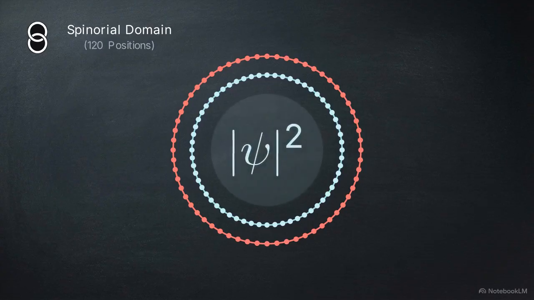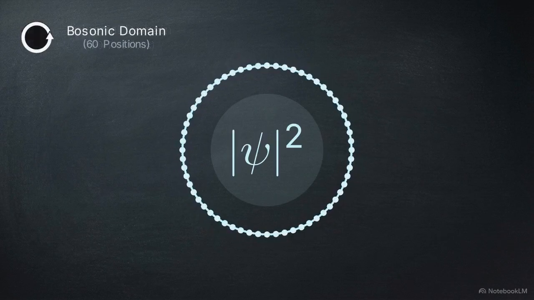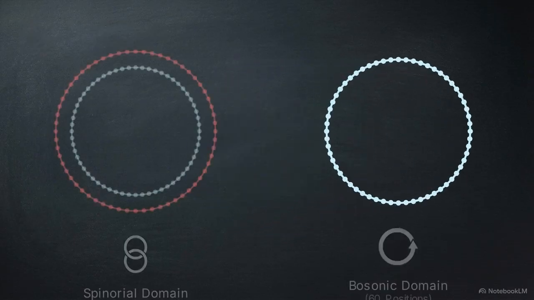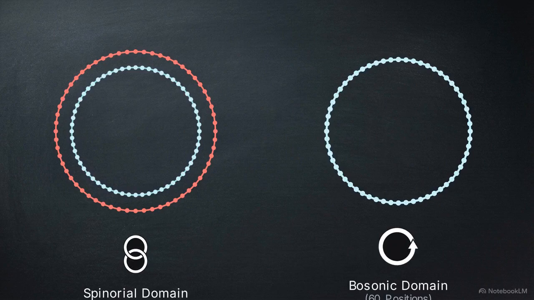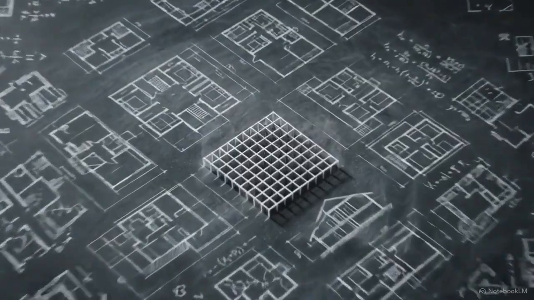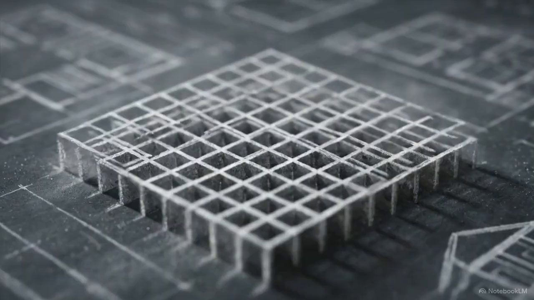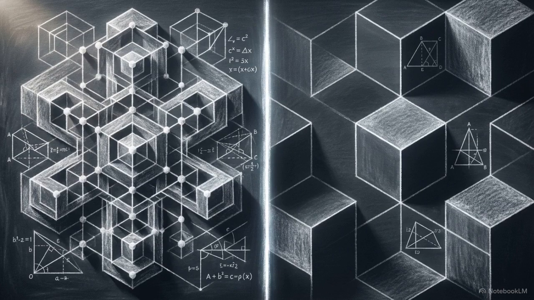When we shift from the wave function to an observable intensity, we square the amplitude. Mathematically, this operation collapses the 4 pi period into a single lap of 2 pi. This squaring halves the available positions to 60. This is the bosonic domain, the native grid for integer spin particles. Photons are bosons, meaning their coupling strength must be evaluated using this 60-position grid. Because these dimensionless couplings resolve within a single floor of the hierarchy, they move in minimum grid steps of 1 over 60. The connection between spin and statistics is a direct consequence of this underlying manifold geography.